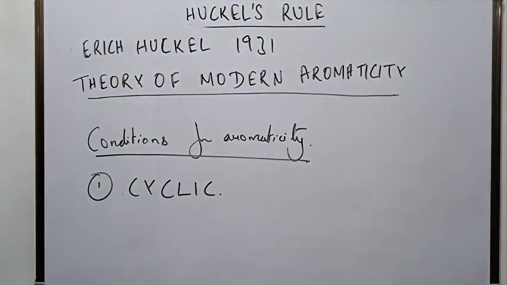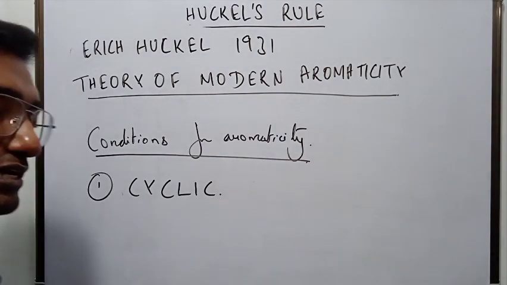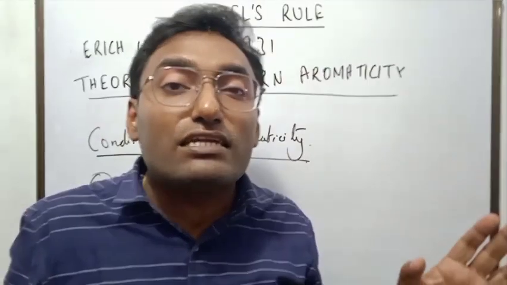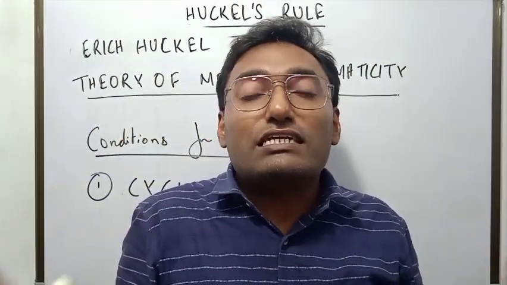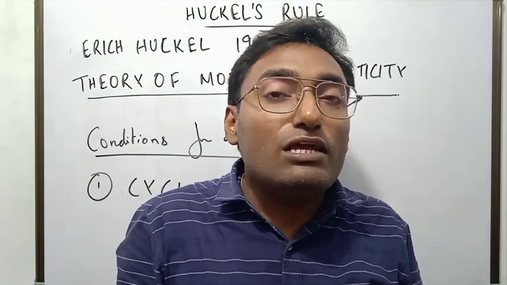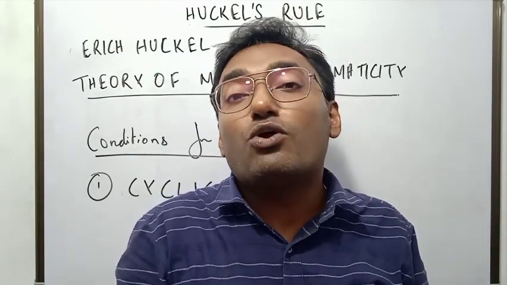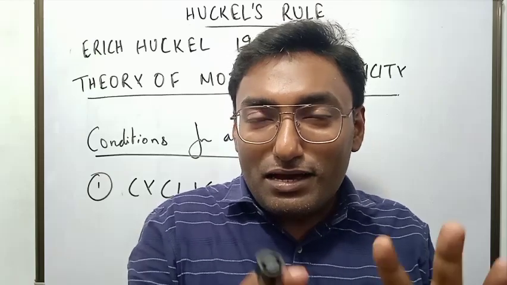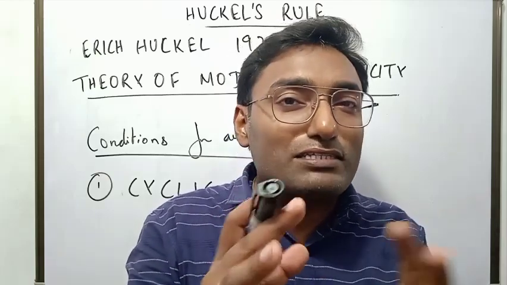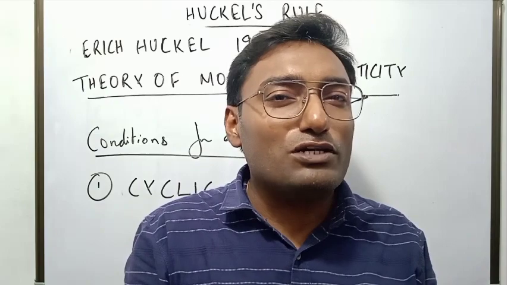It should not be a straight chain compound, because in straight chain compounds, ample delocalization of pi electrons would not take place. So it should be a ring where ample distribution of electrons is possible.